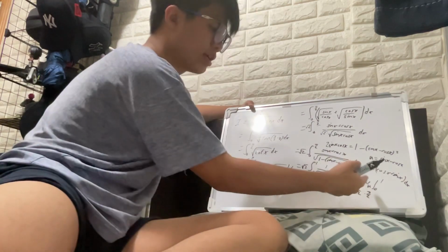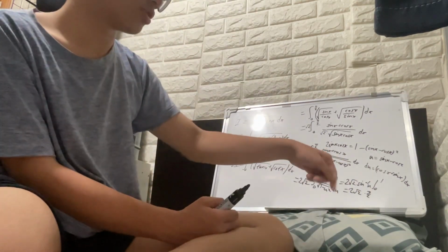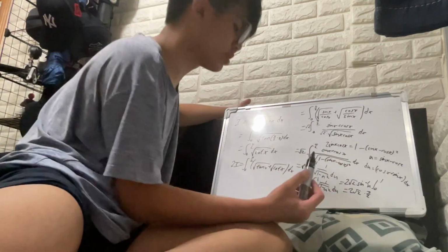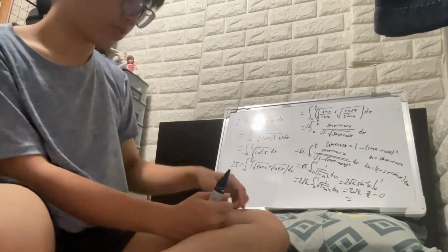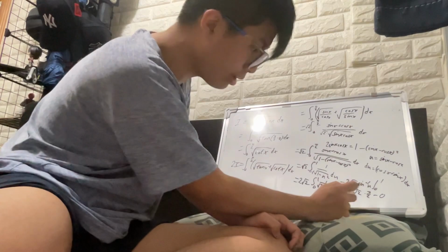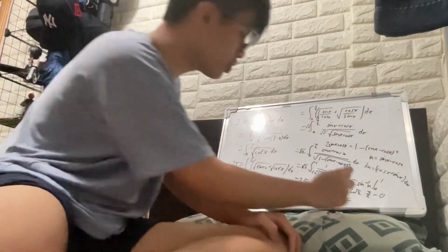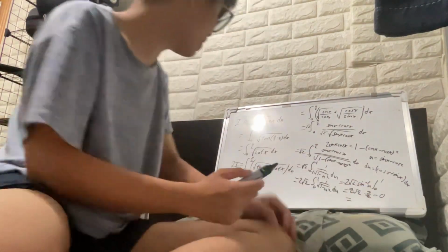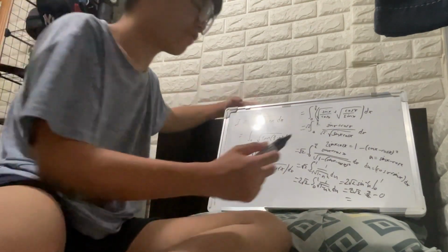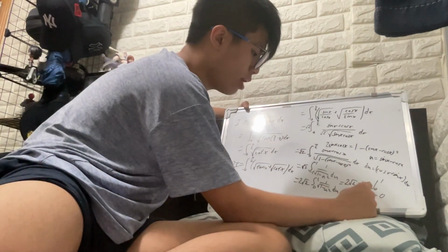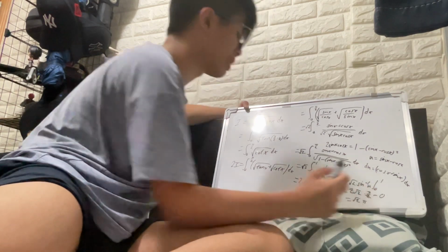And then inverse sine of 0 is just 0, so you just need to subtract 0. So finally, you see 2 and 2, they cancel each other out. So overall the integral of square root of tangent x going from 0 to pi over 2 is just equal to square root of 2 times pi, like that.